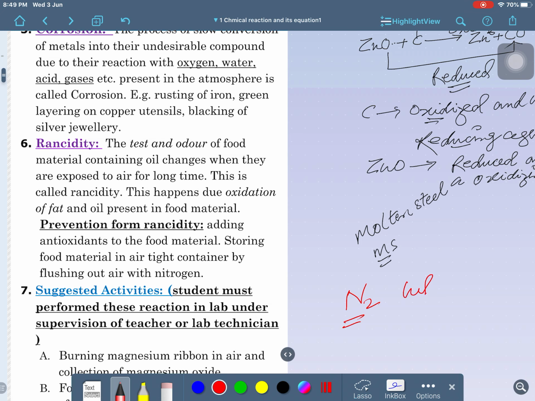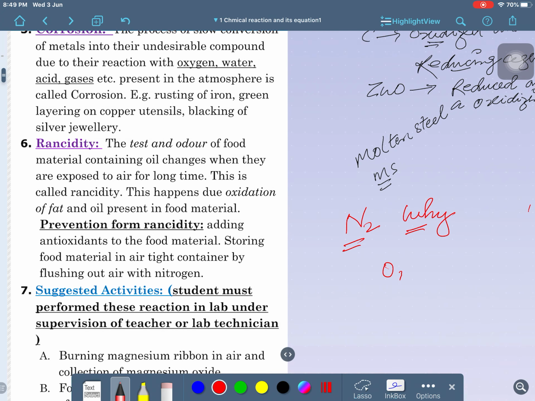Right now, why nitrogen? It is very interesting. You would have seen in our practical life that every metal, every substance combines with oxygen; oxidation takes place here. But why does nitration not take place? Because nitrogen does not easily react with other substances. At the temperature and physical condition in which humans live, normal temperature nitrogen does not react with other substances.